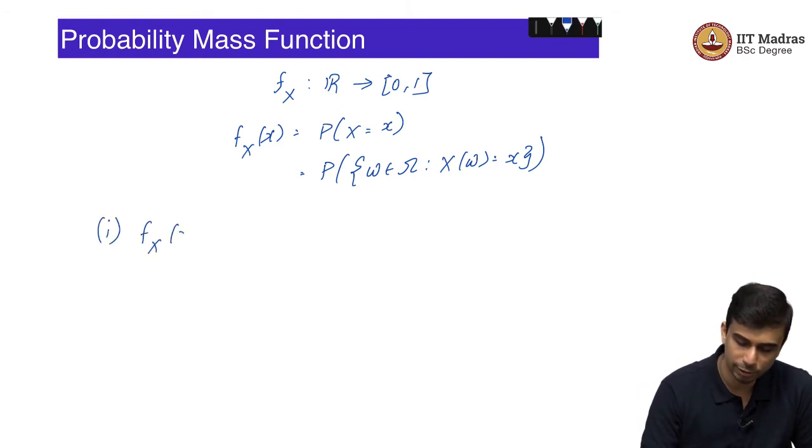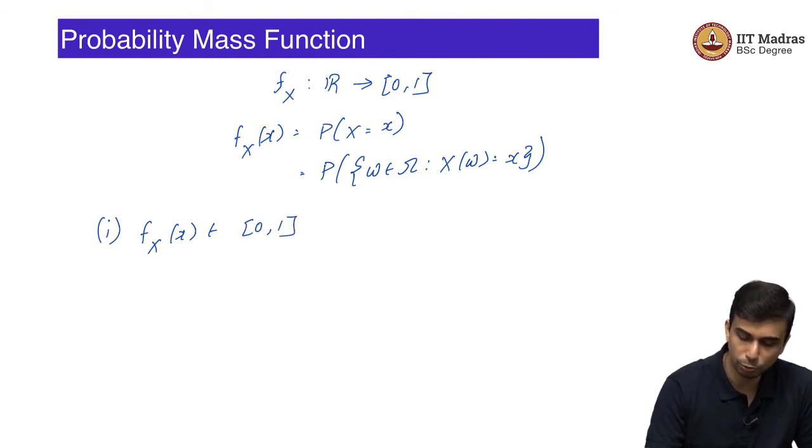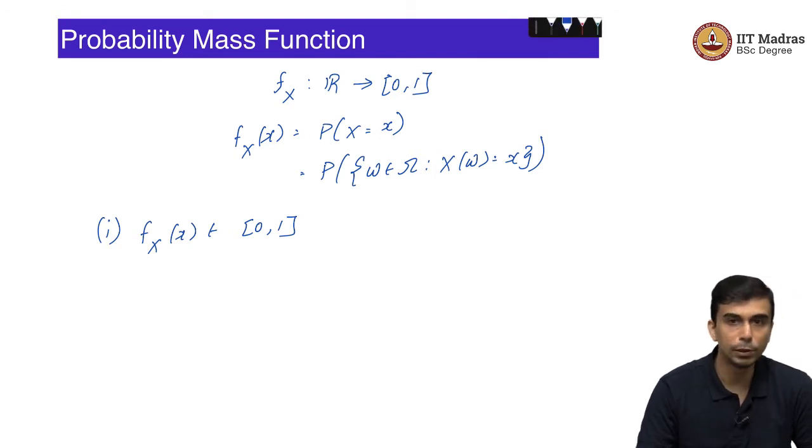What are some important properties of the probability mass function? Well, the first property is that f_X(x) belongs to [0, 1]. It cannot go below 0, it cannot exceed 1. Why is that? Because that is a consequence of the probability axioms. That is the first property.